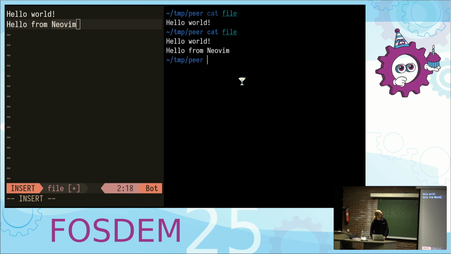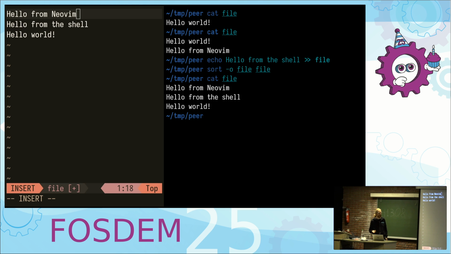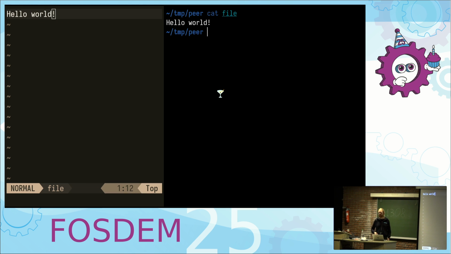Let's see. Yeah, so here we are appending something from the command line to the file, and over the network, this content change is also picked up and edited into Neovim. Also, if you sort the content for some reason, it's translated over, which is very convenient for ourselves developing this.